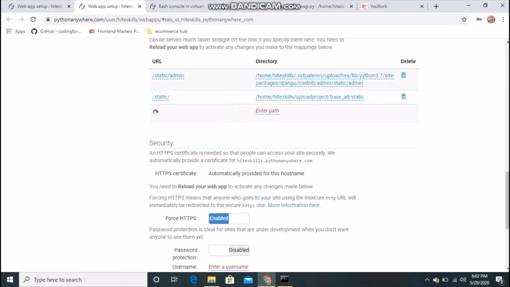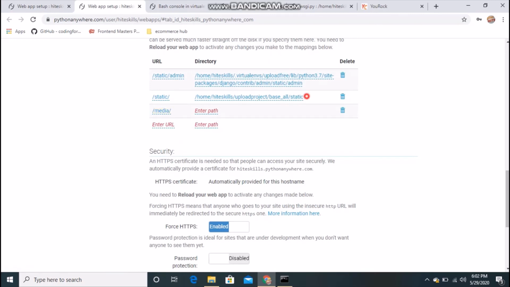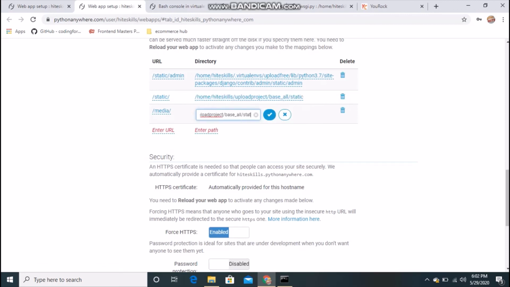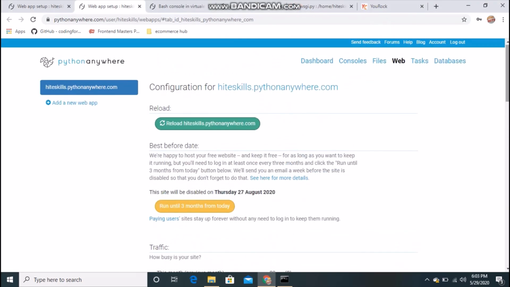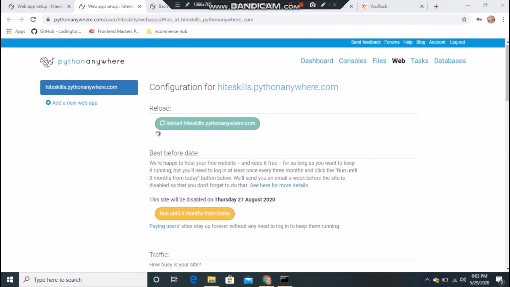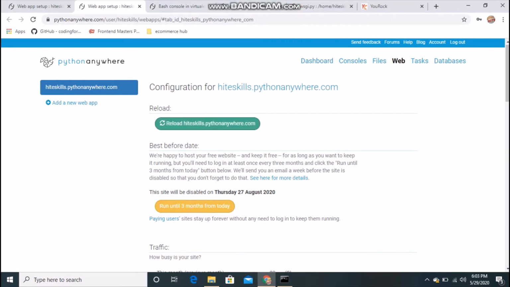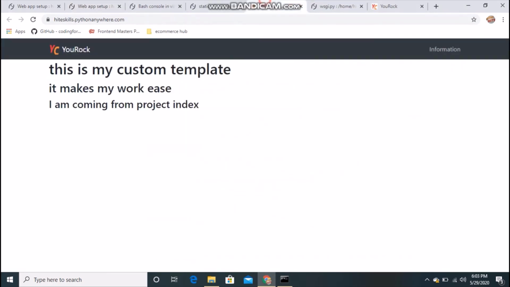If you have media directories, it will work sometimes, sometimes it doesn't. If it doesn't work, it will not harm anything, guys. So we'll do that for media as well, and you can see it's all set up. Those are the extra things for your website. Okay, now go to the top and reload your project, and let's see if it's working or not. If we made some mistake, then you will get an error. If you go to your website, it should work, and now it's working.